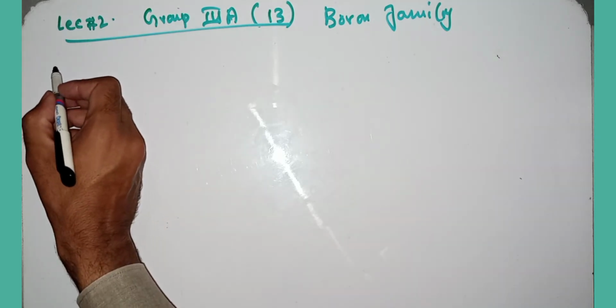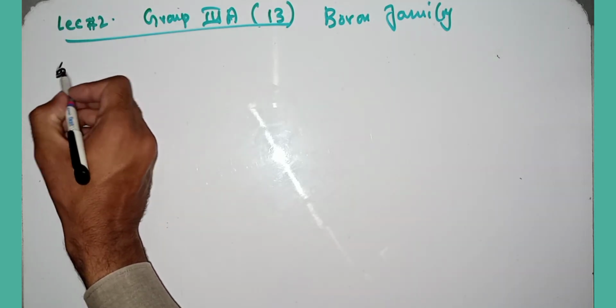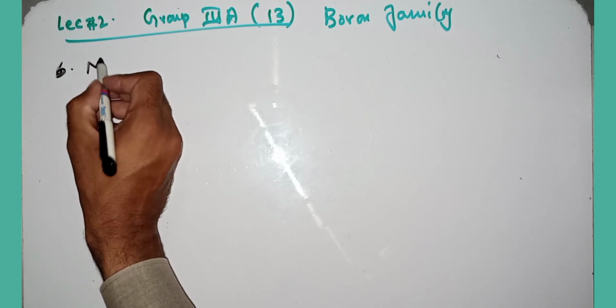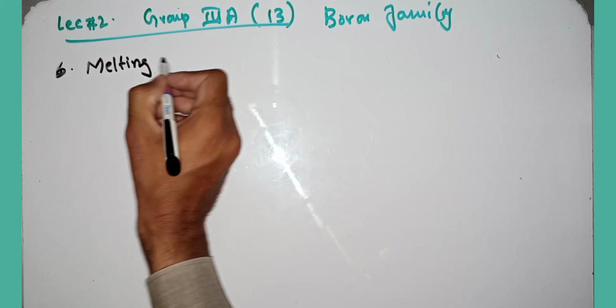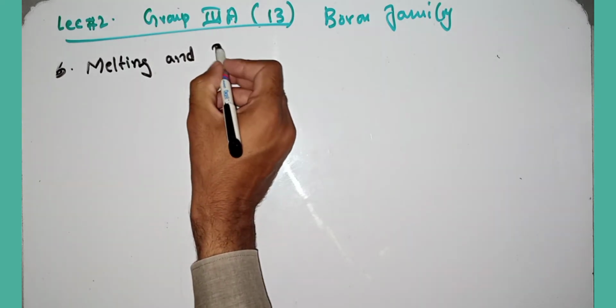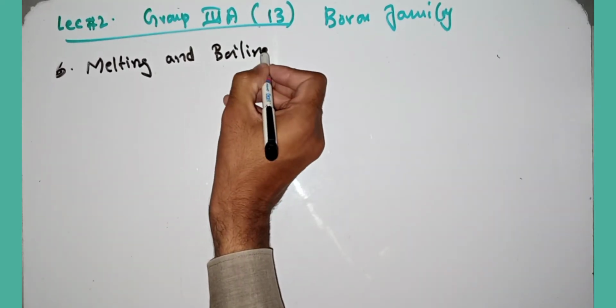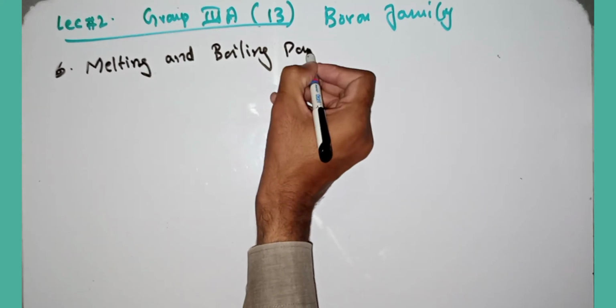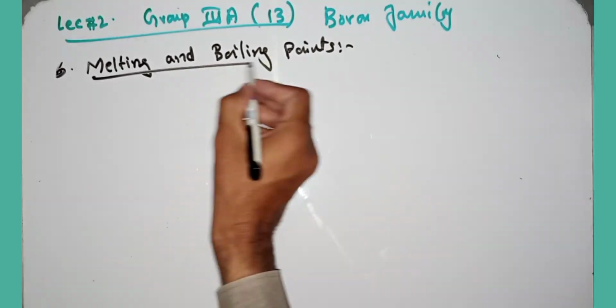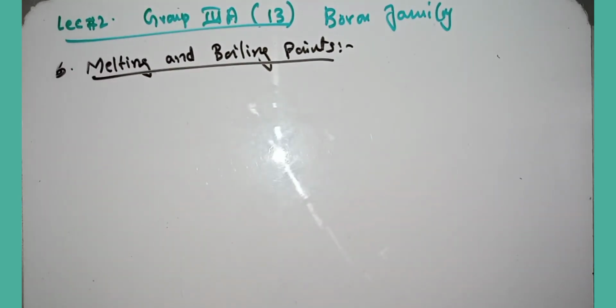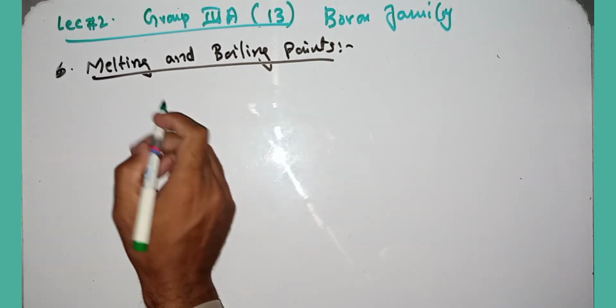Characteristic number 6 is melting point and boiling point. Melting and boiling points of the boron family. The elements of this group do not show a regular change in melting points with increase in atomic number. The melting point decreases from boron to gallium and then increases. How?